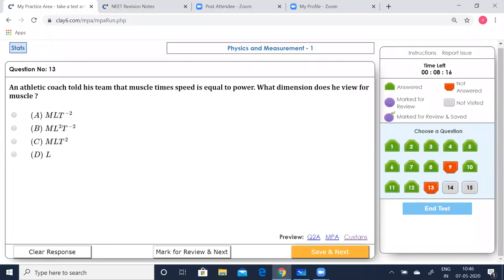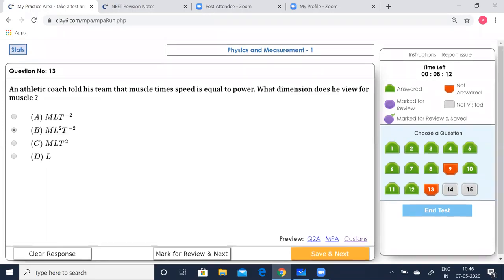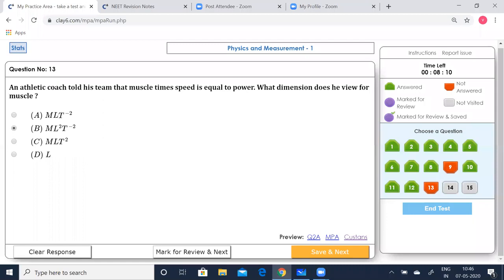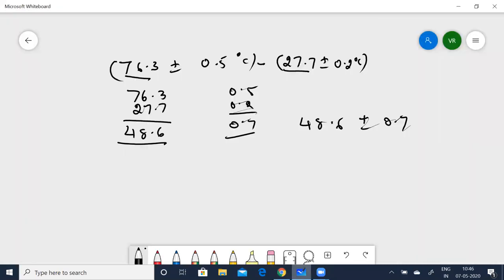13th question. An athletic coach told his team that muscle times speed is equal to power. What dimensions does he view for muscle? Okay. Now let us solve this. It's pretty easy. Now you can rewrite it as power is equal to muscle into speed. Okay. Muscle into speed.